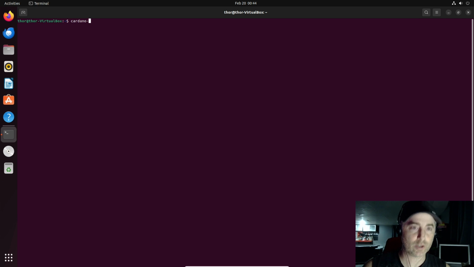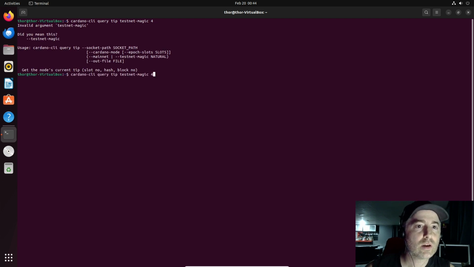Most people just do cardano-cli query tip, and they just do testnet-magic 4. Whoops. Needs the socket path. That's right. Anyway, it takes a long time and it's boring. Where's my socket path?